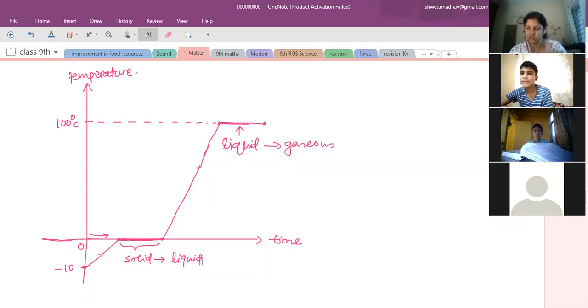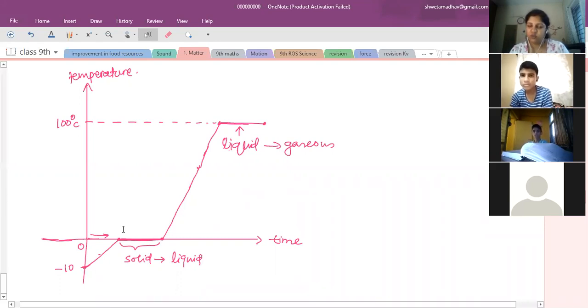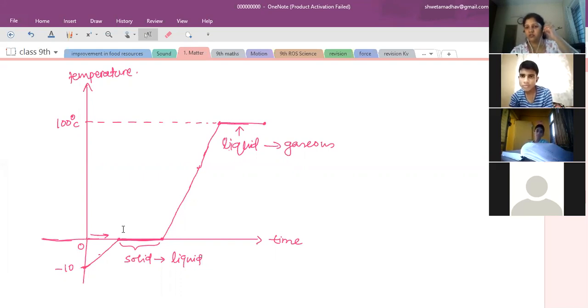Heat energy actually gets converted into kinetic energy, and that amount of kinetic energy we can check with the help of a thermometer. So the thermometer reading will tell us about the amount of kinetic energy present in that body or object, right? Whenever we are supplying heat energy, that heat energy gets converted into kinetic energy, and due to increased kinetic energy, the thermometer reading keeps on increasing. So from -10 to 0, the provided heat energy is getting converted into kinetic energy. With the increase in kinetic energy, the thermometer reading was increasing.